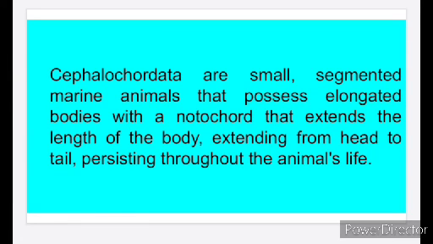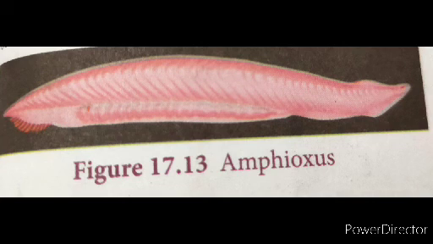Next is the subphylum Cephalochordata. Cephalo means head. These are small fish-like marine chordates. Unpaired dorsal fins are present. The notochord extends throughout the entire body. An example is Amphioxus.